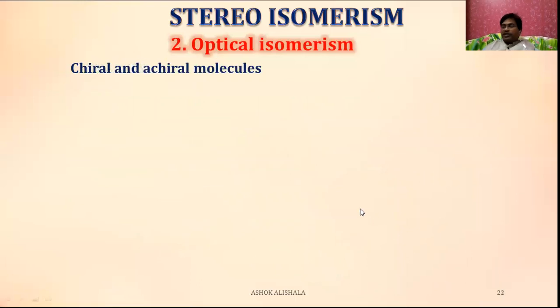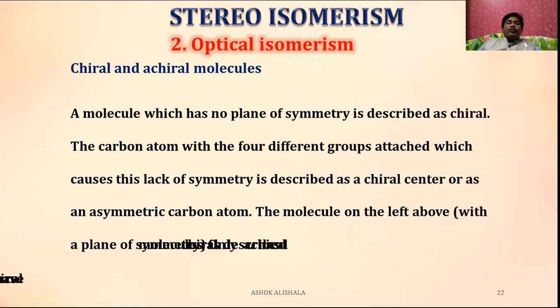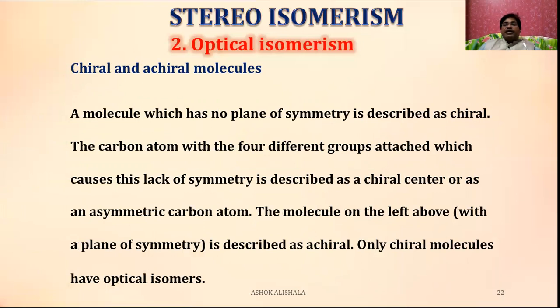Now let us see the other one, chiral and achiral molecules. A molecule which has no plane of symmetry is described as chiral. The carbon atom with four different groups attached, which causes this lack of symmetry, is described as a chiral center or an asymmetric carbon atom. The molecule on the left above, with a plane of symmetry, is described as achiral, and only chiral molecules have optical isomers.